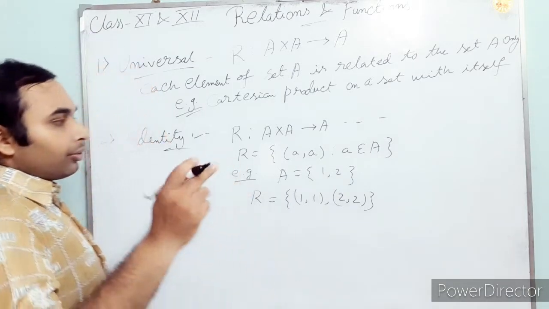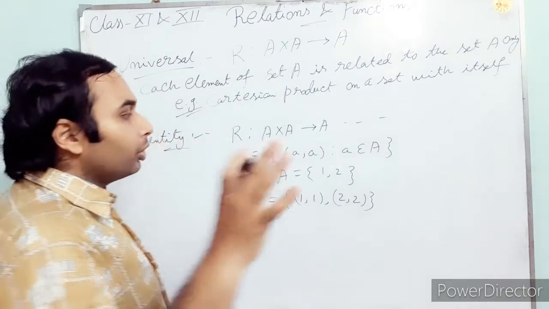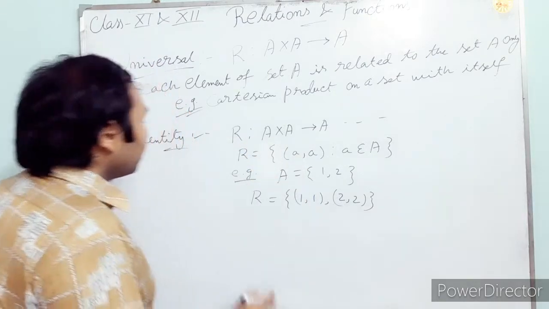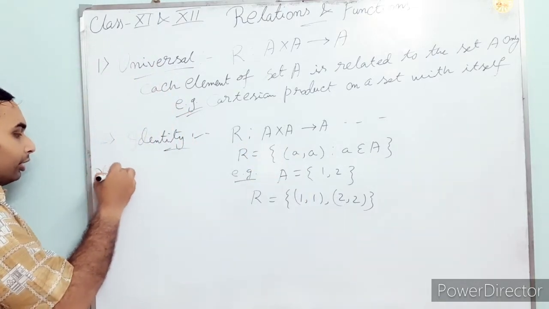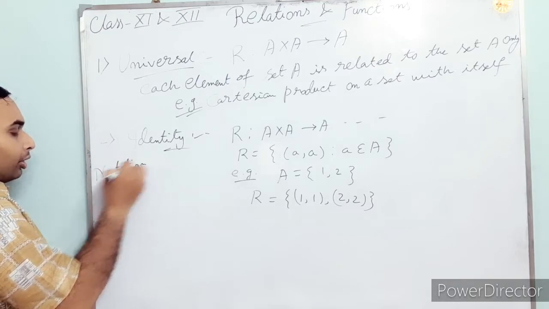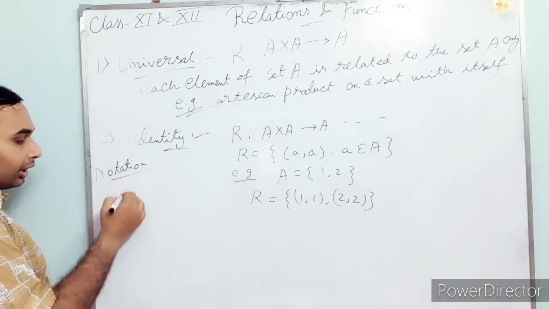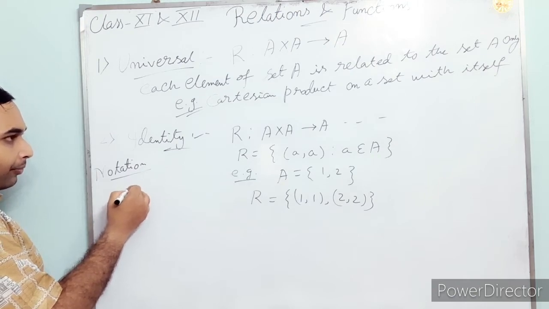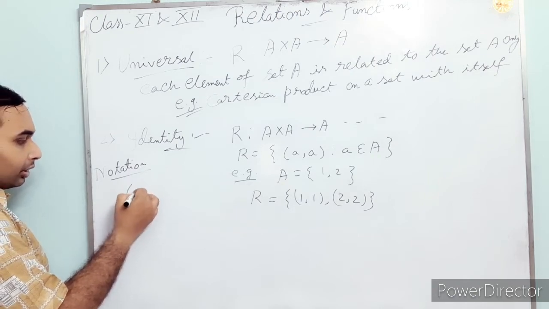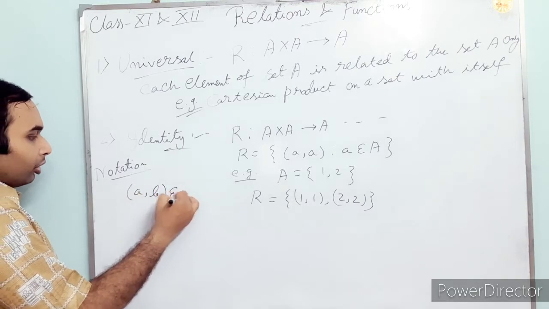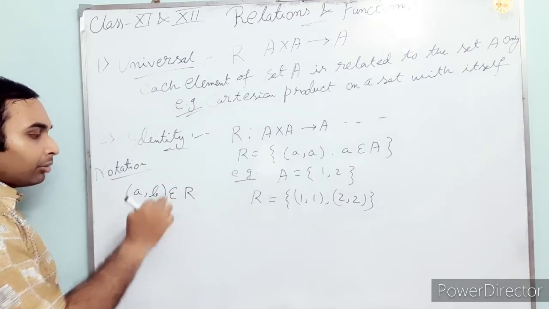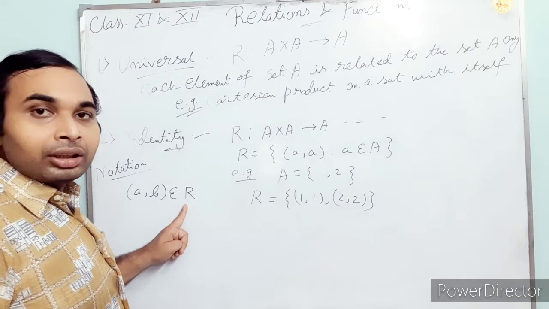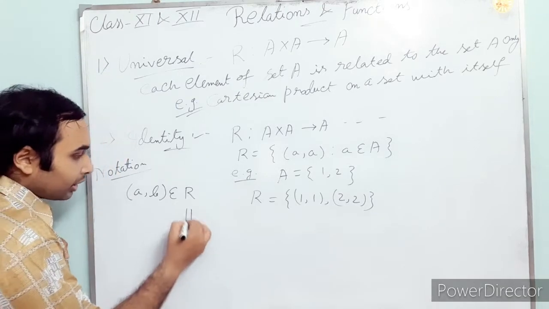Another thing I have not told in the previous videos is the notation of the relation. We can say (a, b) belongs to R. This R means the relation, not the real number set. The real number set is this one.